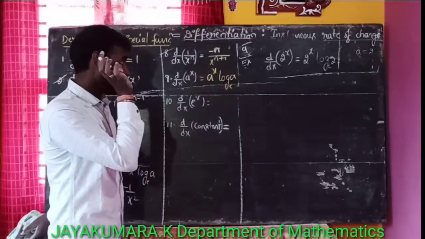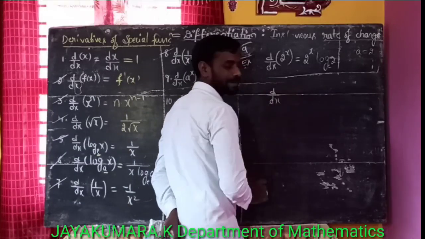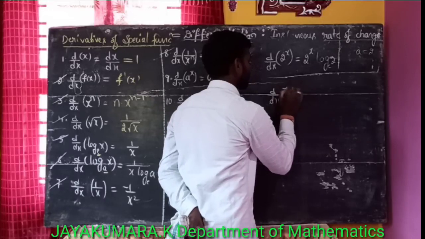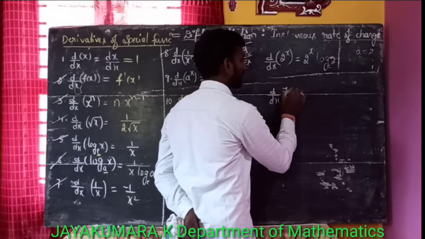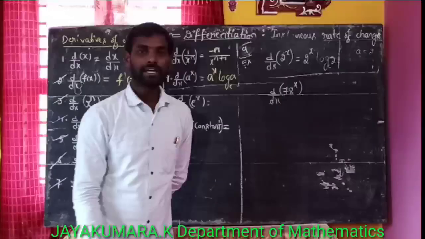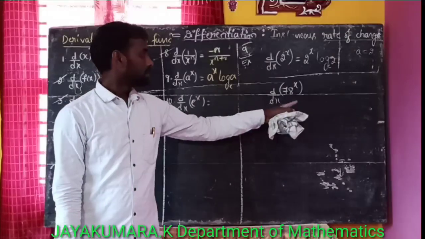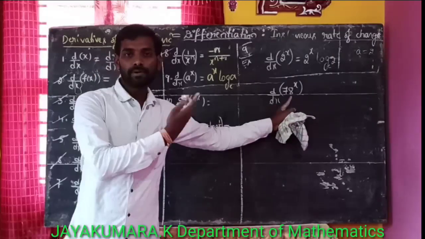Okay. Next, I will consider another example, d by dx of 78 to the power of x. What is the derivative of 78 to the power of x? Observe, this is of the form a to the power of x.